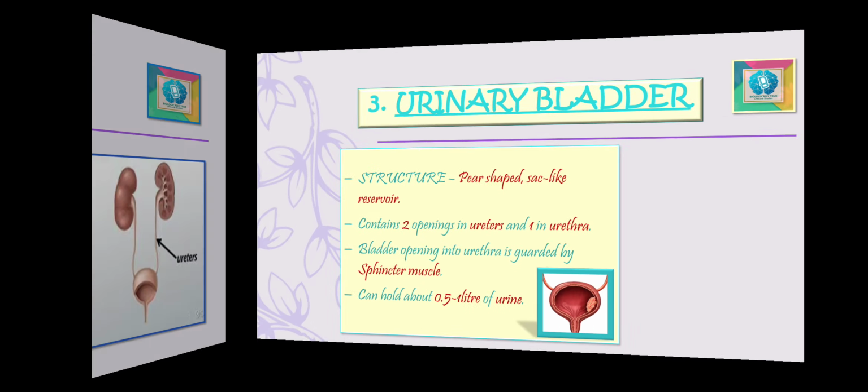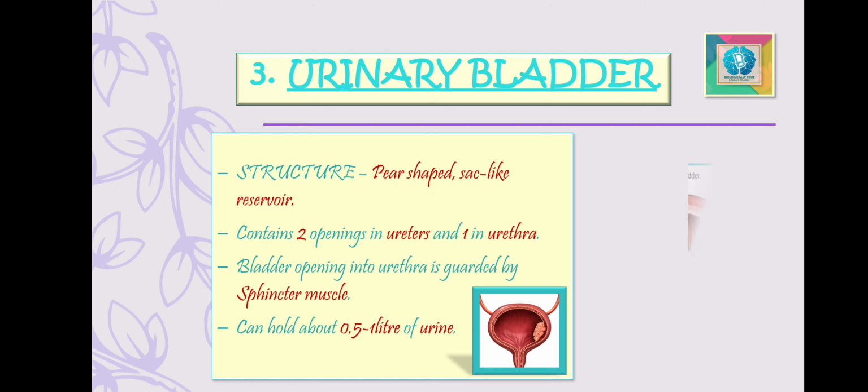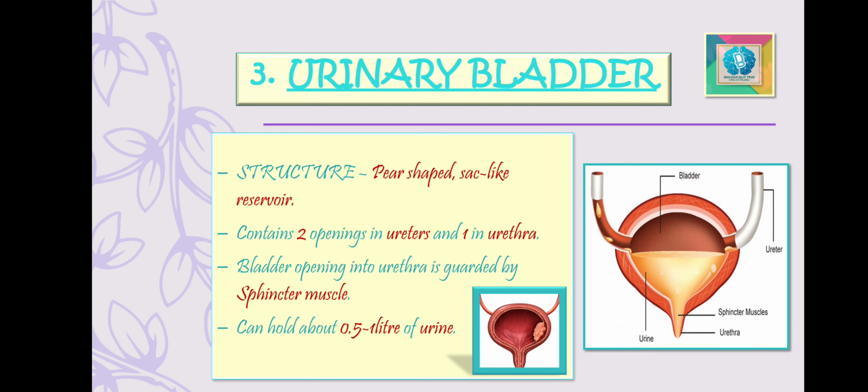Moving ahead to the third part of the excretory system, that is the urinary bladder. The urinary bladder is a pear-shaped, sac-like reservoir, as you can see in the picture also, present in the pelvic region. In the urinary bladder there are 3 openings, 2 of the ureters and 1 of the urethra. The opening of the bladder into the urethra is guarded by sphincter muscles. It remains closed except when the urine is to be passed out. The bladder can hold about 0.5 to 1 liters of urine. It also expels the urine from the body.